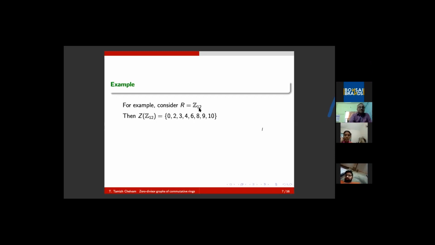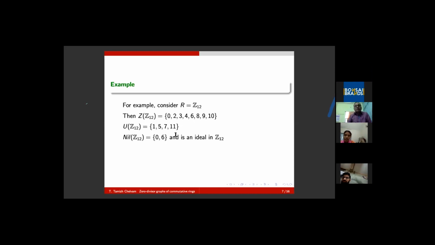And naturally, as observed, the remaining elements must be units. The remaining elements are 1, 5, 7, 11. And of course, one may notice the fact that they are relatively prime to 12: GCD of 1 and 12, 5 and 12, 7 and 12, and 11 and 12.